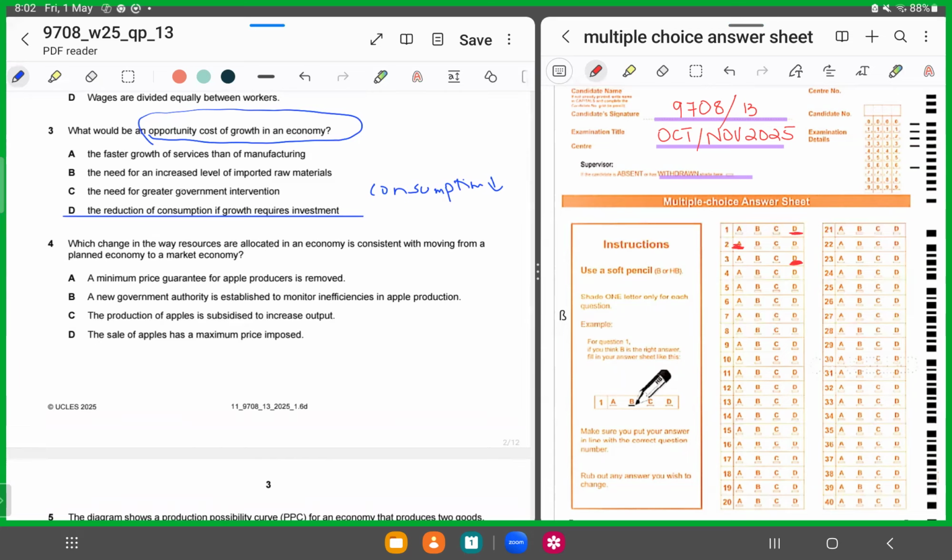The faster growth of services in manufacturing, it's not necessary. Right? It's opportunity cost of growth. How can you say that? The need for an increased level of imported raw materials. Again, this is not an opportunity cost of growth, right? Because you are investing, right? So you do not know you are growing by way of what? Production of what? The need for greater government intervention. Whenever we are talking about growth, this means we are investing. And when we are investing, that means we are consuming less.